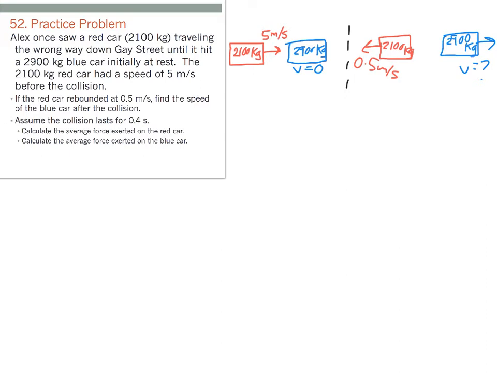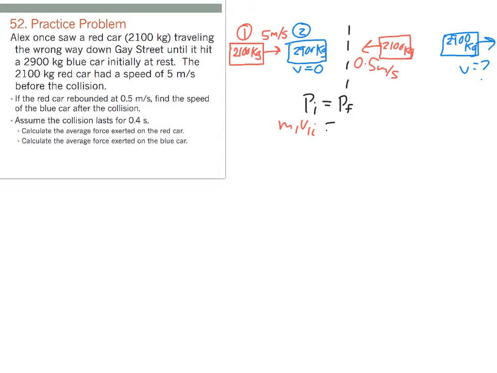So now that we have a basic idea of what's going on in this situation, I'm going to set up my conservation of momentum equation. Momentum initial equals momentum final. So I'm going to think about what is momentum before the collision, and I'm going to call the red car object 1 and the blue car object 2. So before the collision, we have the red car, so its mass times its initial velocity. So I'll call that V1 initial.